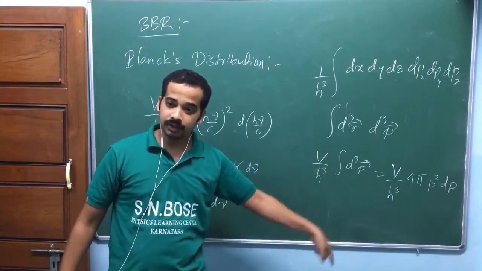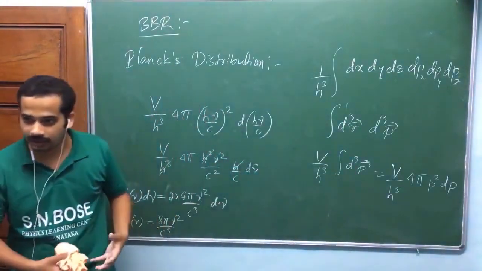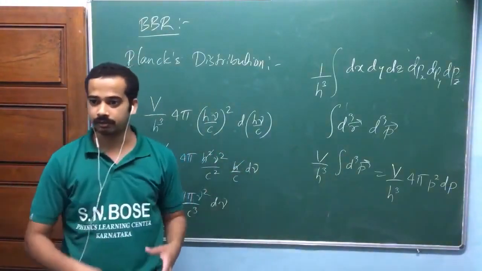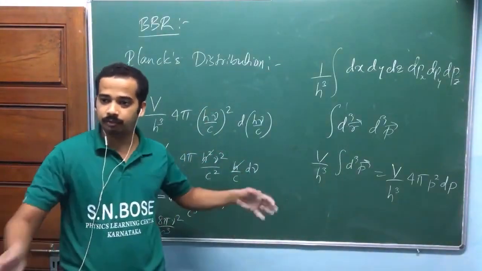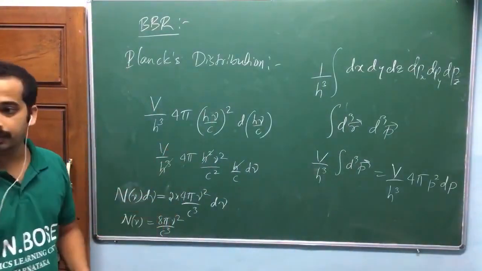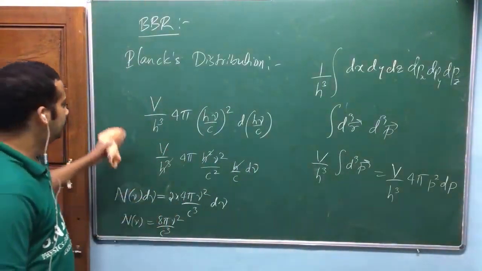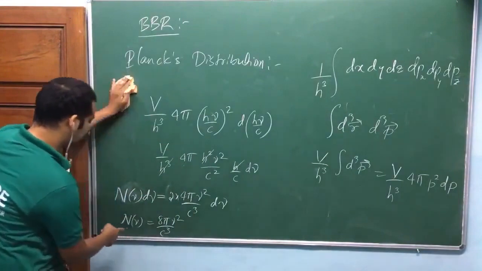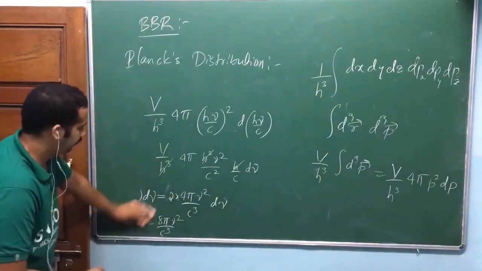Now, the other part should also be derived using photons, by taking a gas of photons. Am I right? This is something related to a gas of photons, isn't it? A gas of particles, isn't it? The other part should also be explained using that. So then what he did was this n nu is over. Okay, this part is over.